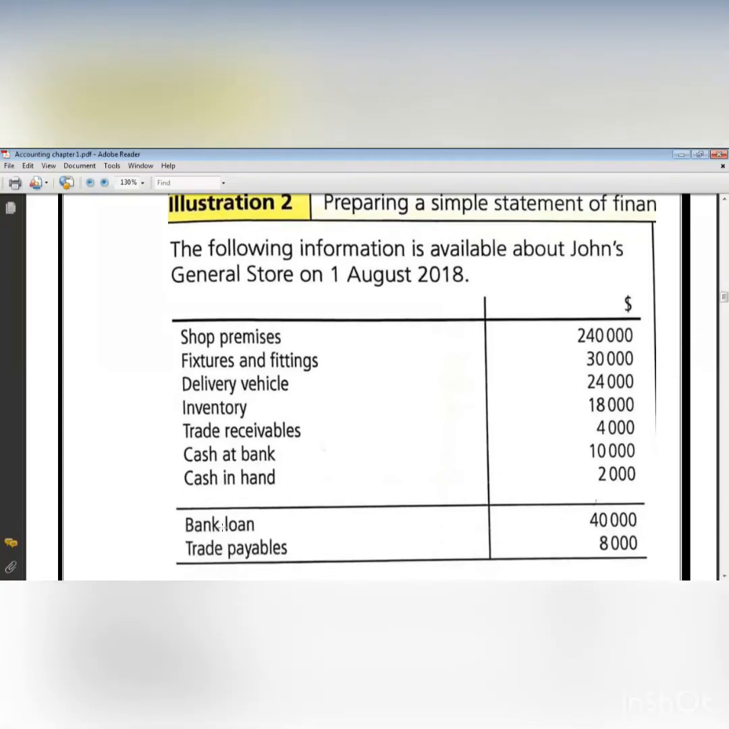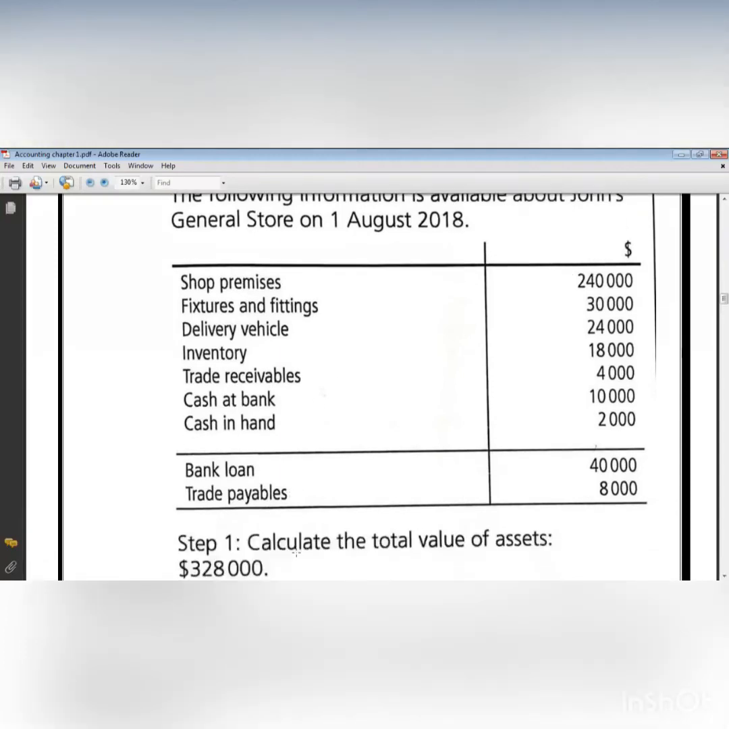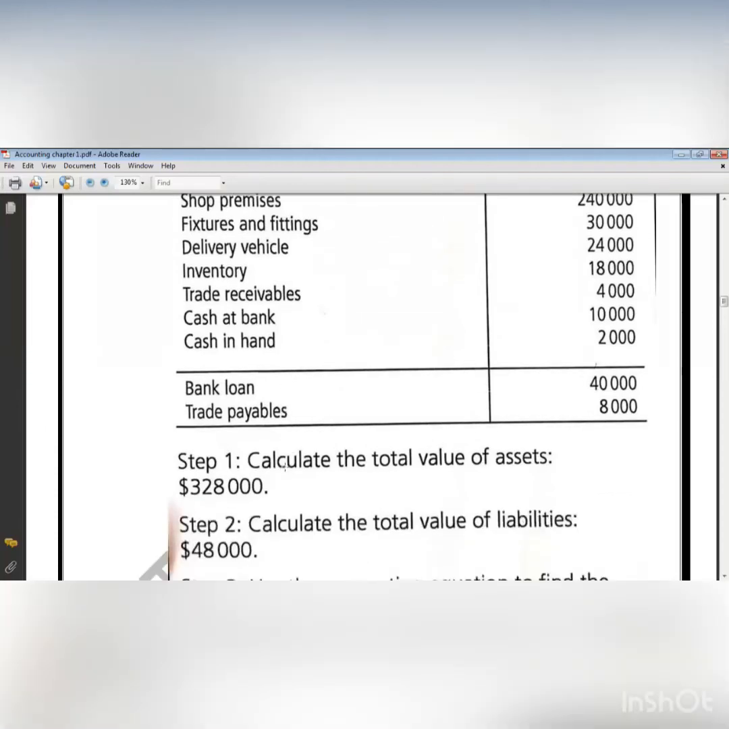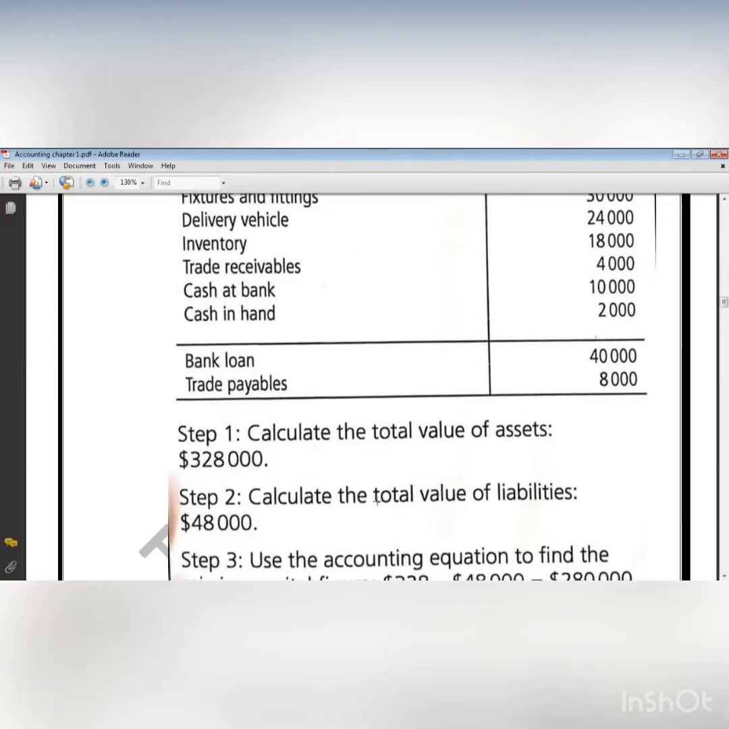What else? I have bank loan. Bank loan is what? Liabilities. Trade payable. Trade payable is what? Liabilities. So now I have my assets and I have my liabilities. Can I get my capital? Yes. First, I'm going to add all the assets together, all these figures of the assets. It will be $328,000. And actually, in your exam, it will not be ordered like this. No, it will be mixed, one assets, one liabilities, like this. And you're going to see that in the question that we're going to solve. Then I'm going to add all liabilities, 40 plus 8, sorry, so it will be $48,000.